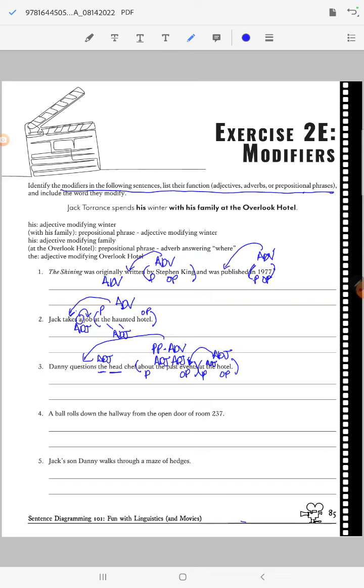A ball rolls down the hallway from the open door of room 237. Okay, so we've got some stuff here. We've got down the hallway. Then we have from the open door, and then we have of room 237. So we've got a lot of prepositions here.